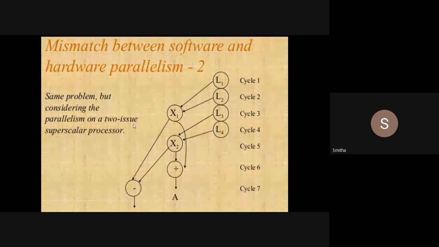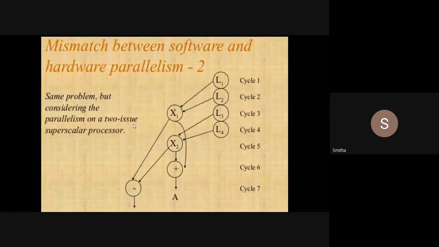At the same time, it is capable of issuing 2 instructions, that is, one memory instruction. I can issue L3 also. Is it clear, students? Is it proper now? Are you able to listen? Yes, ma'am. So in the third cycle, I will give one load instruction as well as one multiplication instruction.